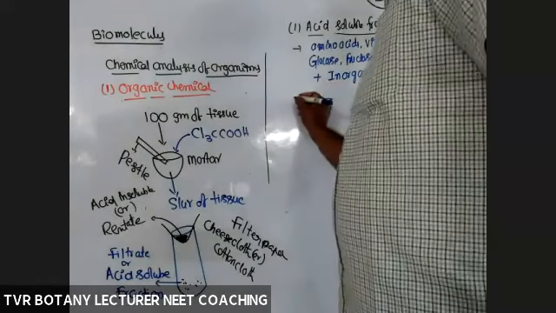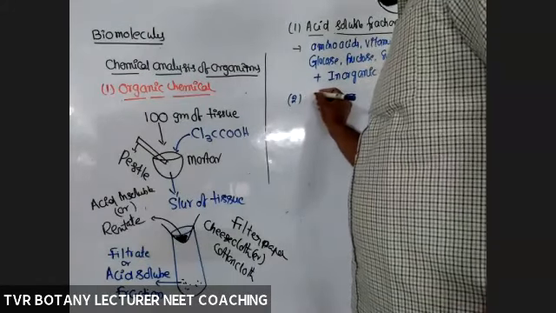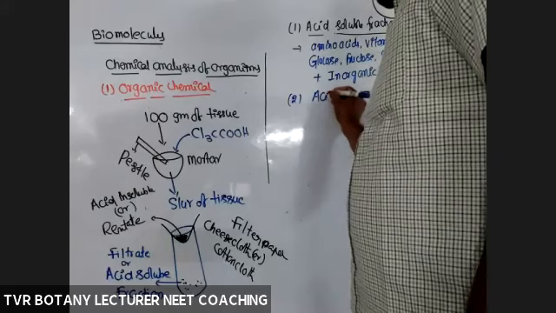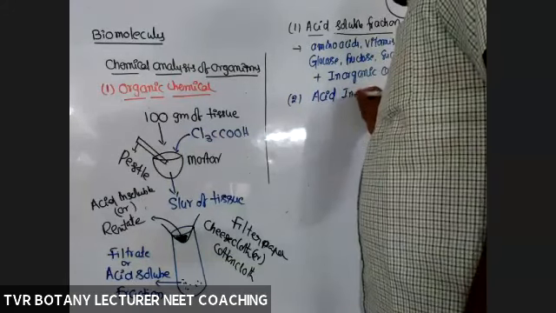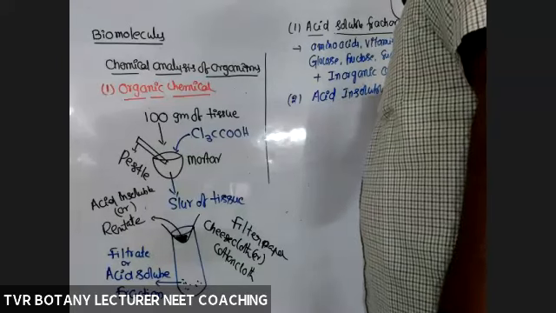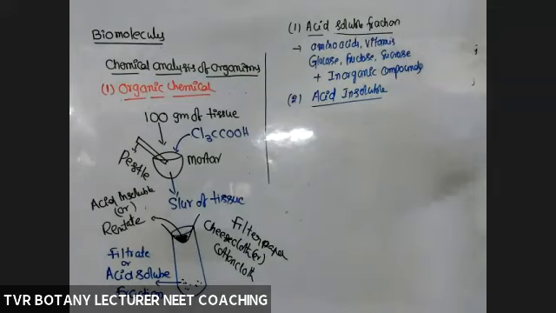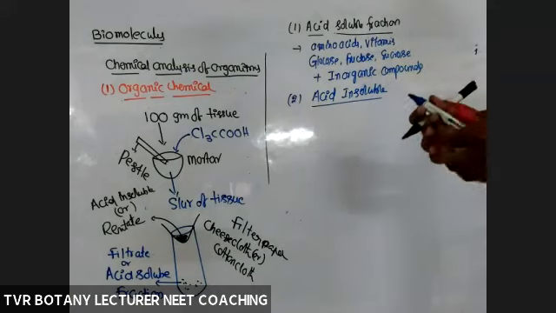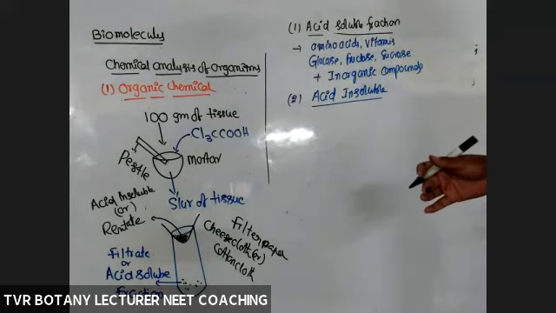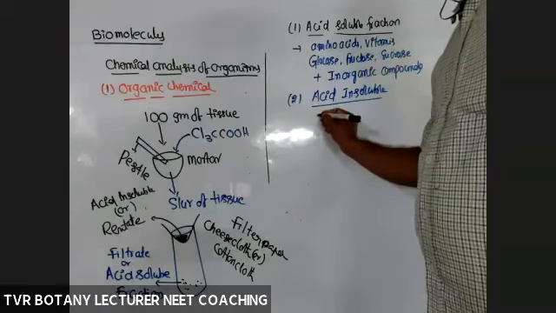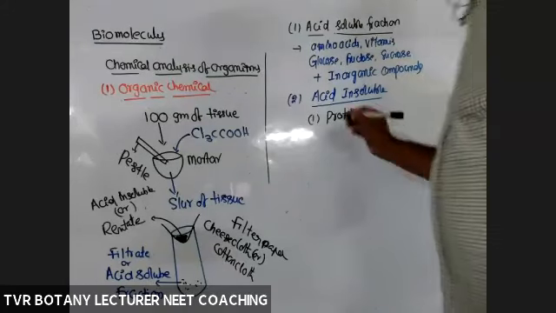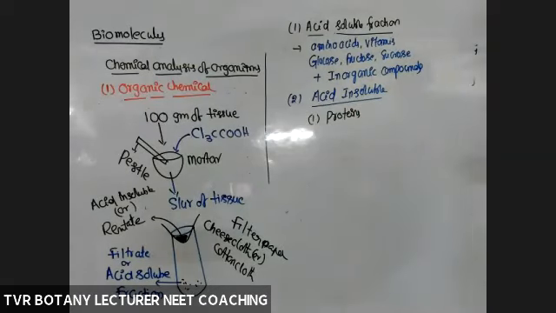And the second one, acid insoluble fraction, the retentate, the retained one. Within that, macro biomolecules are present, the largest biomolecules. What are they? Polymers. What are the polymers? Proteins are present in the acid insoluble fraction. So proteins are polymers, heteropolymers.